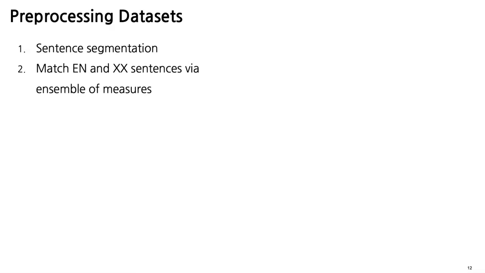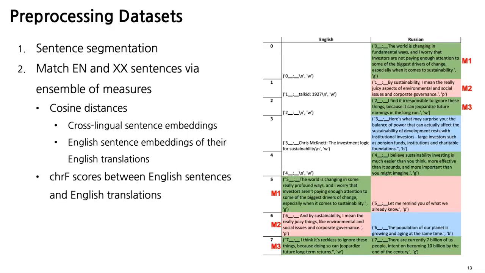In order to use these datasets in our system, we performed the following pre-processing steps. First, we segmented the raw document-level texts into sentences and adjusted the annotations accordingly. Then we automatically matched the English sentences from the English talks with sentences from other languages by employing sentence similarity measures, for example, the cosine distances between sentence embeddings and character F-scores between English sentences and English translations.